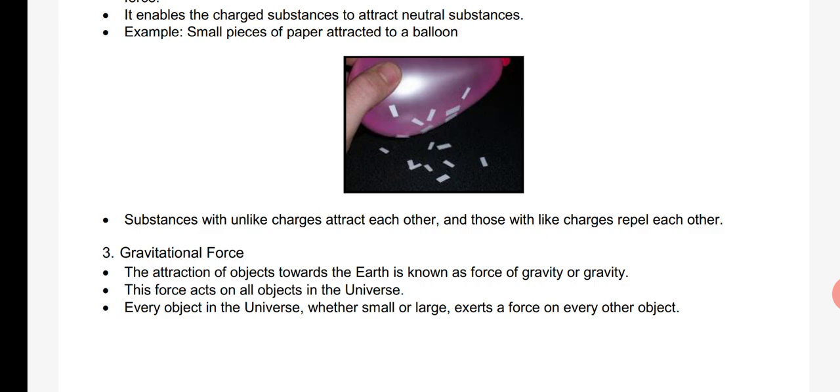Okay, with what force will we get attracted towards the earth? The value of gravity, that is the small g value, is found to be 9.8 meter per second square. So the value of g is 9.8 meter per second square. Remember this value, we will be using it in the problems. And what is the value of acceleration due to gravity at the center of the earth? It is 0. So acceleration due to gravity at the center of the earth is 0, and on the earth it is 9.8 meter per second square.